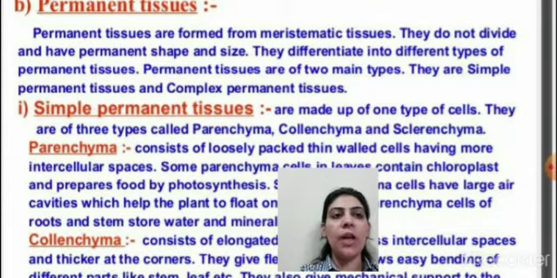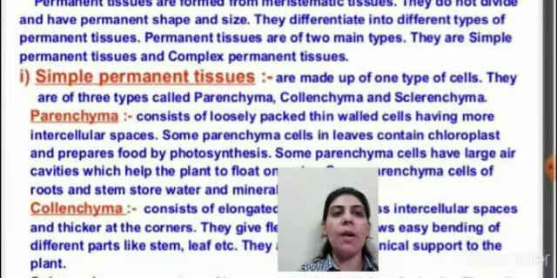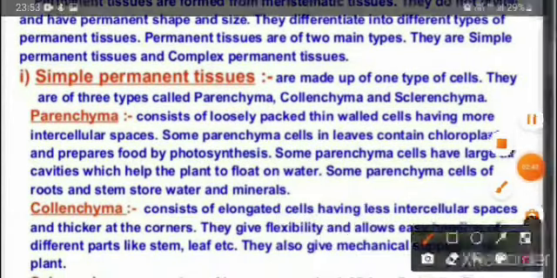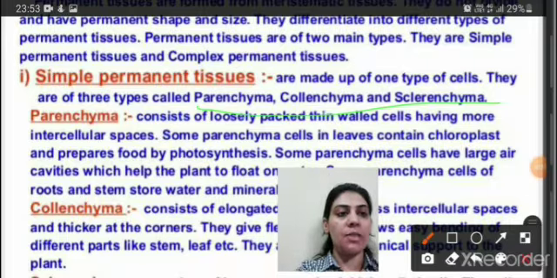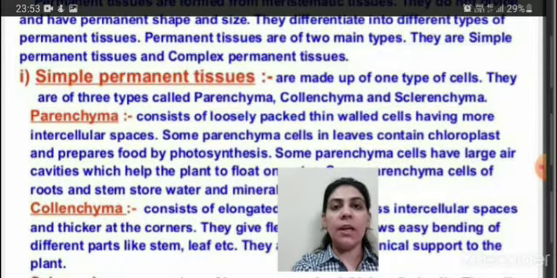Permanent tissue की दो टाइप हम डिस्कस करेंगे: simple permanent tissue और complex permanent tissue. Simple permanent tissue की थ्री टाइप्स हैं: parenchyma, collenchyma, sclerenchyma. और complex permanent tissue की दो टाइप हैं: xylem and phloem. We are going to discuss this topic in detail in next video.